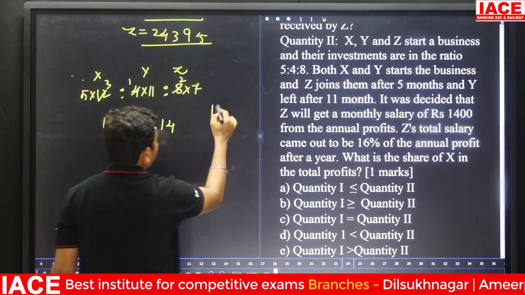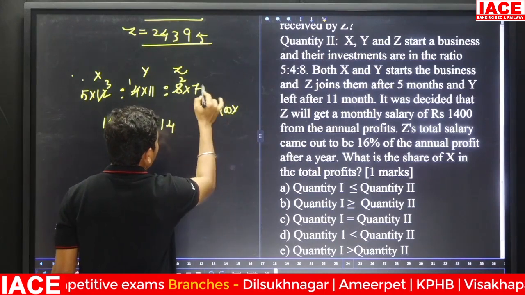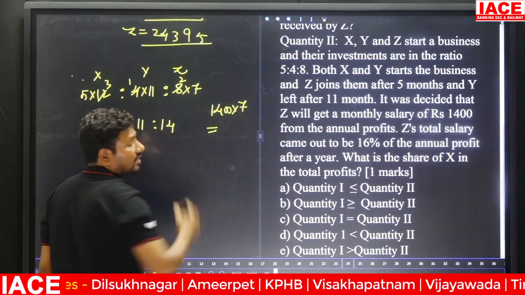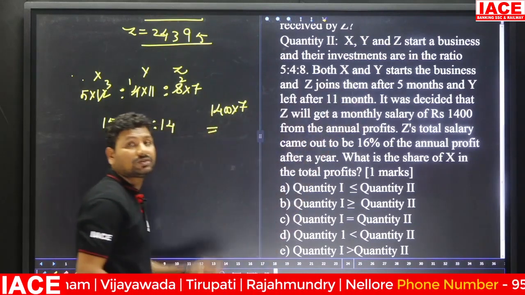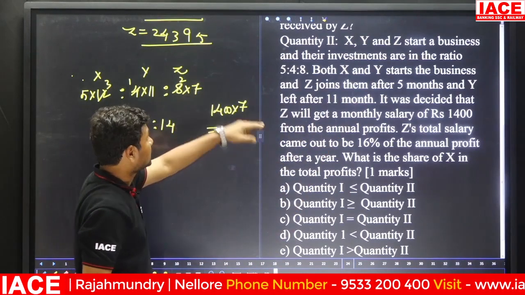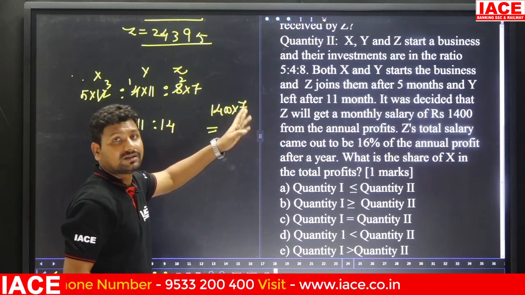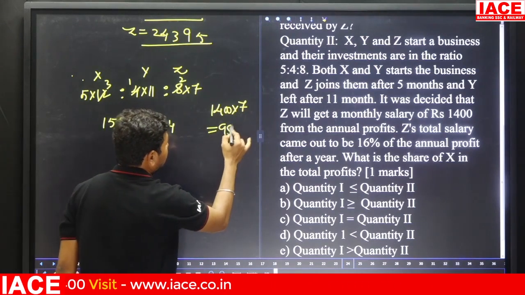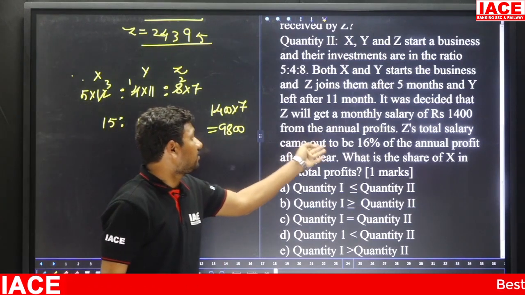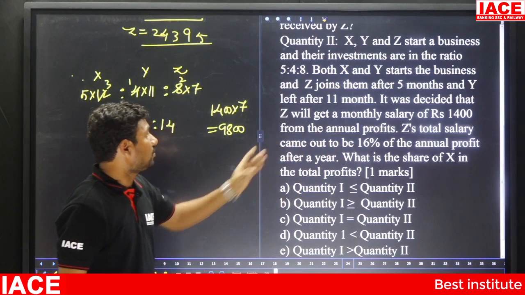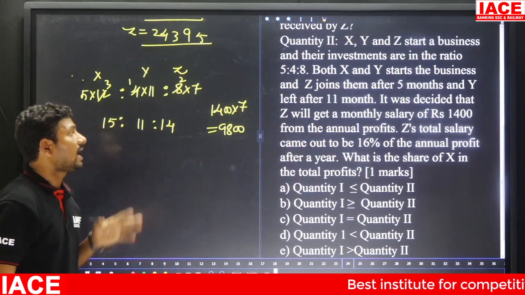Monthly salary of 1400 means 1400 into he worked for how many months? 7 months. 14 into 7, because he worked after the 5 months he joined, total is 12 months. Out of 12 months, 5 months after join means we have to check for 7 months. It is 9,800 rupees. From the annual profit, Z's total salary came out to be 16% of the annual profit.